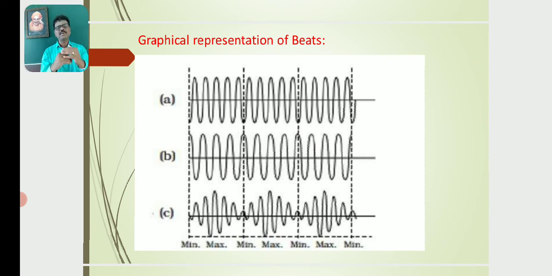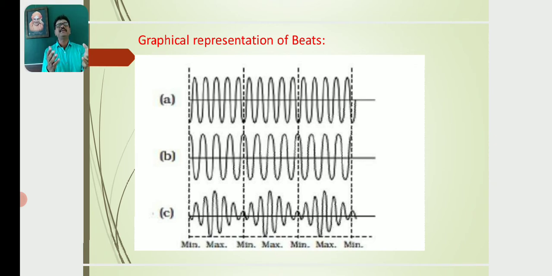If they are superposed, based on the principle of superposition of waves, we will get the third pattern, figure C, which indicates the formation of beats due to superposition of two simple harmonic waves of nearly equal frequencies. They traverse along the same straight line in the same direction.